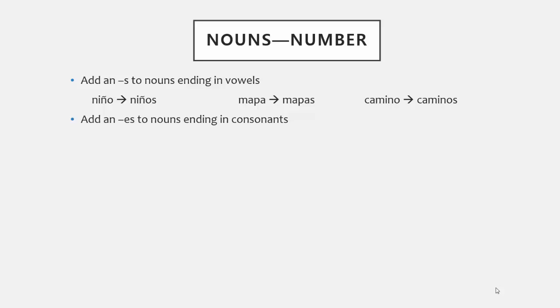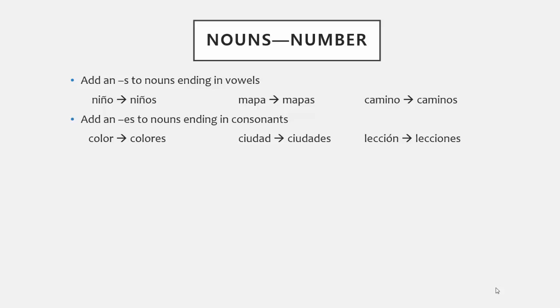Again, no exceptions. For example, color is singular, colores is plural. Ciudad is singular, ciudades is plural. Lección is singular, lecciones is plural. Note that the accent mark on lección goes away when pluralized. More on accent marks later in a different video.